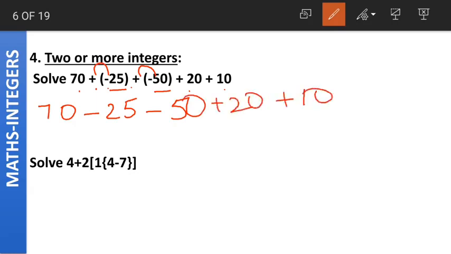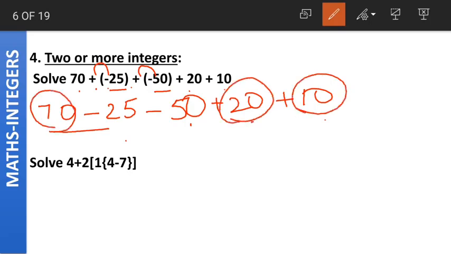Now, there are two ways to solve this. What you can do is solve 70 minus 25. What is 70 minus 25? 70 minus 25 is equal to 45. Then you can do 45 minus 50, then add 20 to the result and 10 to the result. But it will be quite a difficult process. So what we should do is take out the positive numbers and add them up.